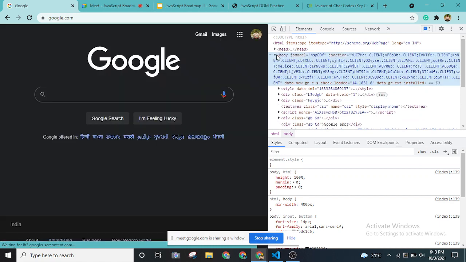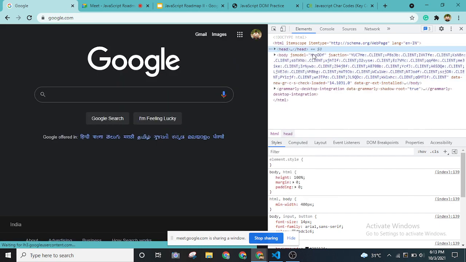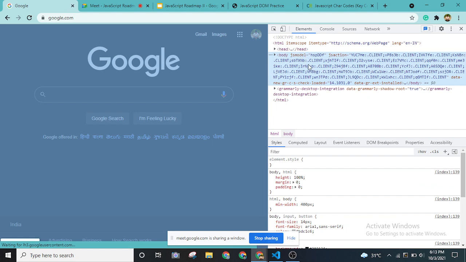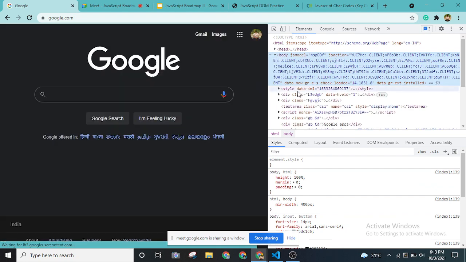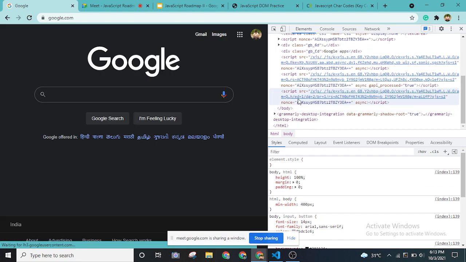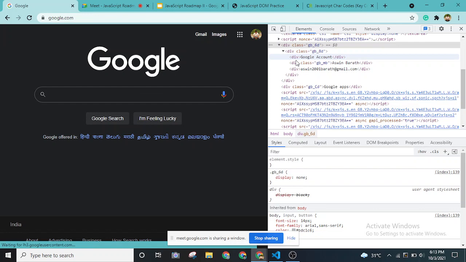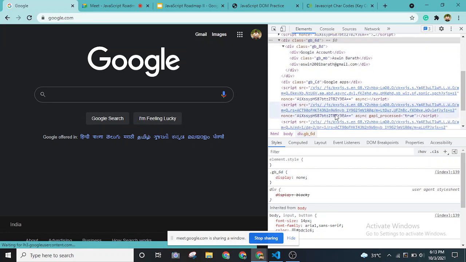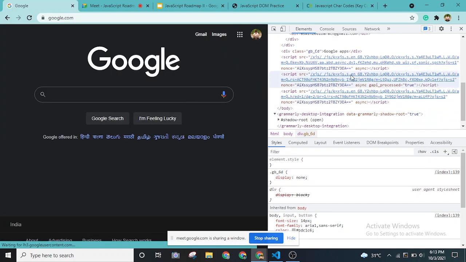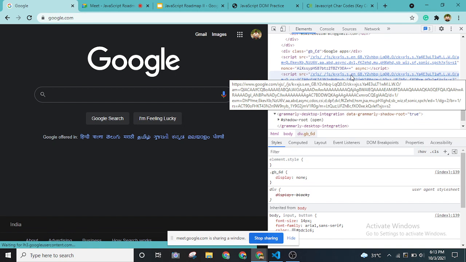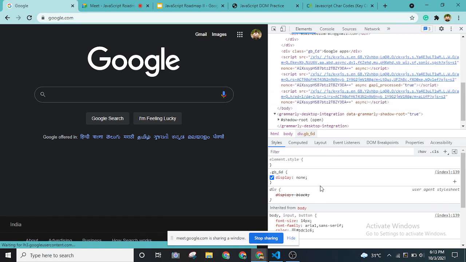So all of those details that are present in this Google web search engine, you can see how each of them, right, with this neat highlighting that the developer tools gives. So you can see this is how the browser actually has the levels that we have in the DOM tree.